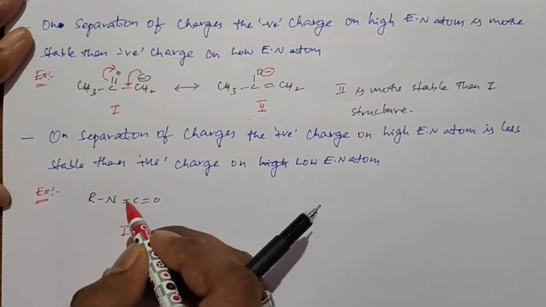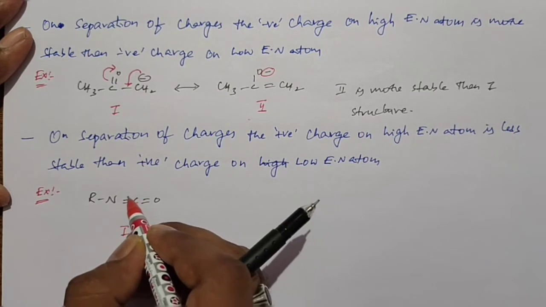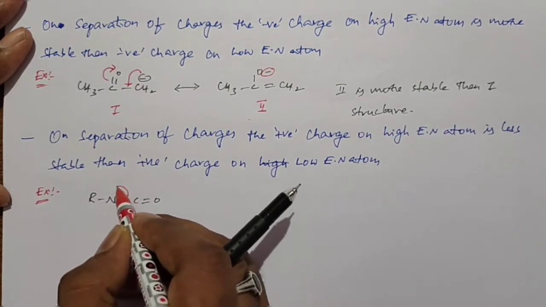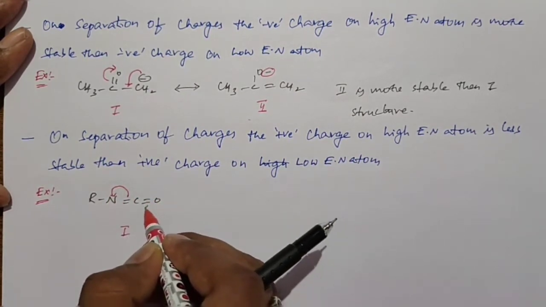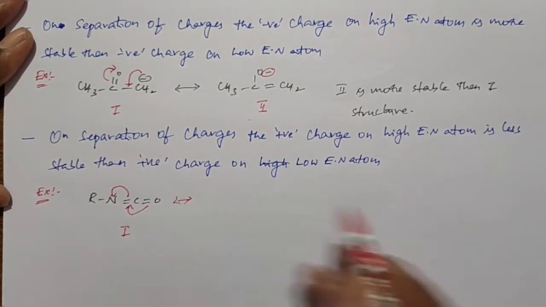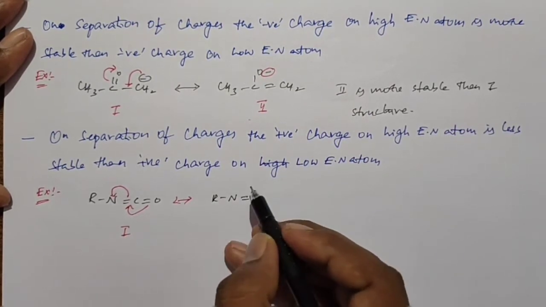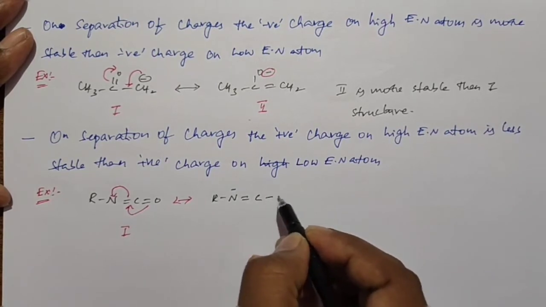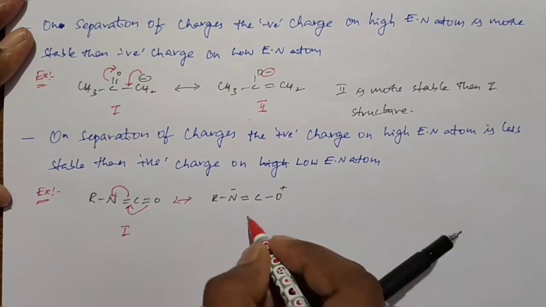Now if these pi electrons shift towards the nitrogen, and then these pi electrons shift towards here, we get the new structure, that is R N double bond C single bond O plus. This is the second structure.